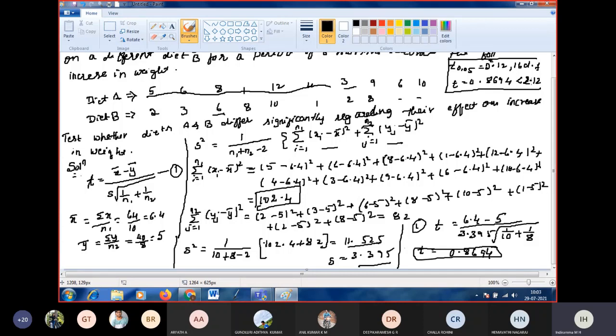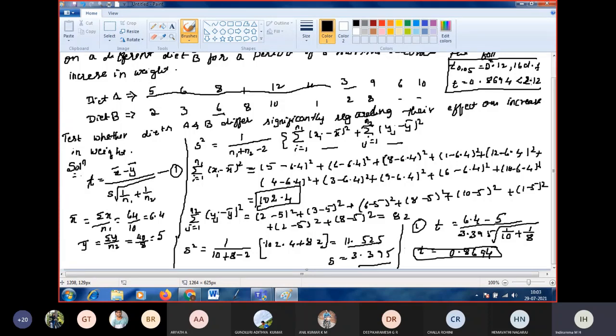Did you clear? The conclusion is that the two diets do not differ significantly regarding their effect on increase in weight. So we consider there is no difference in the diets.